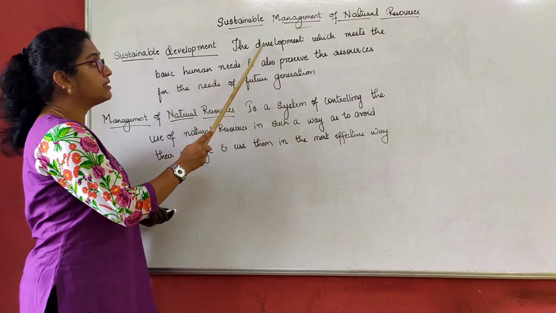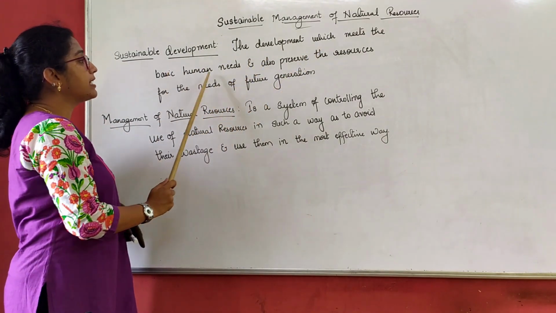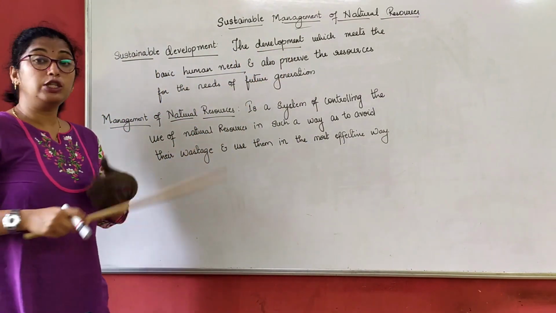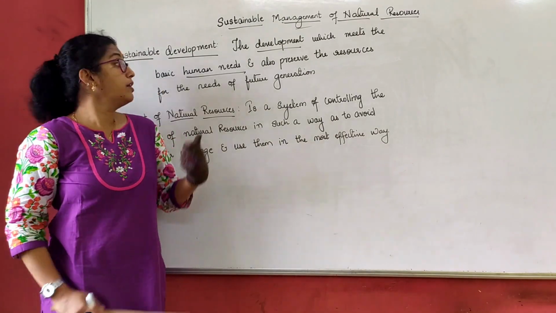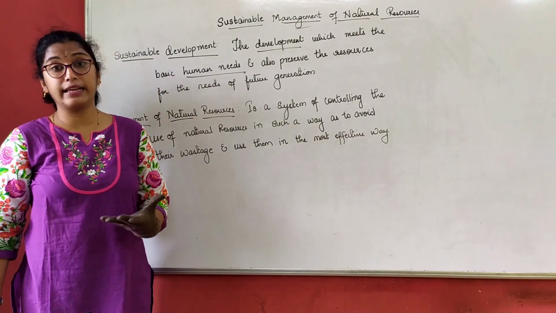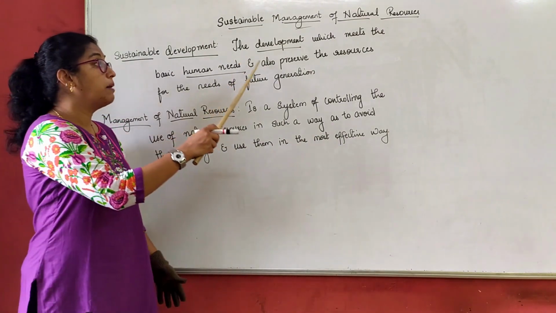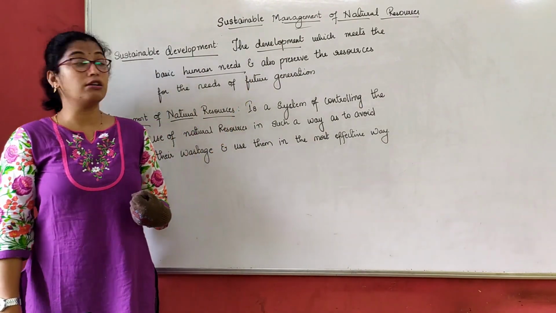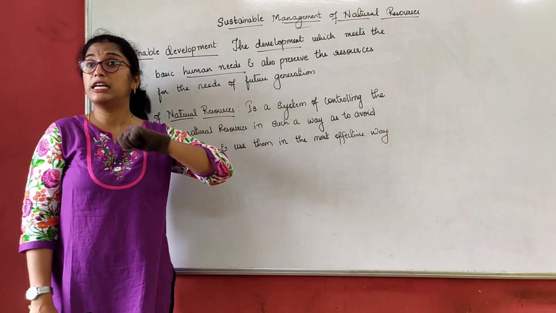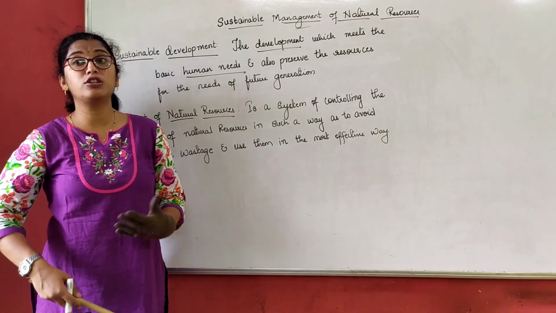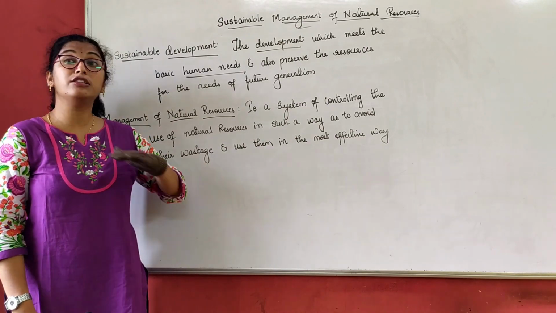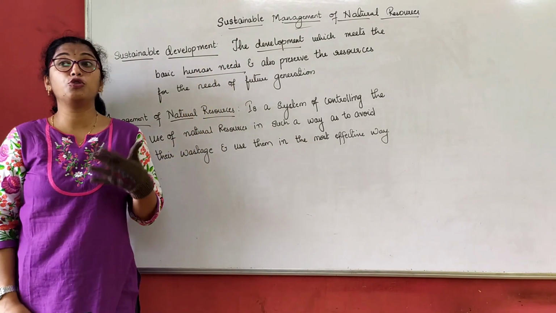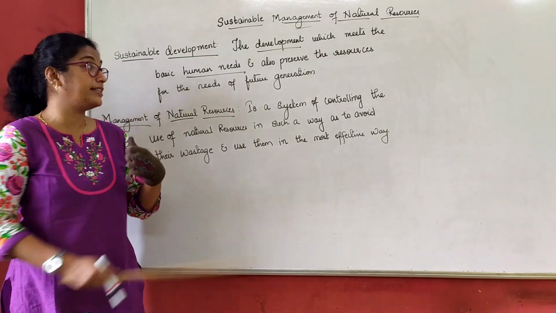Now, the word here, see, the development which meets the basic human needs. So, development and human needs, that means we are utilizing it for our development, right? For basic human needs, what we require for our development, for our progress, but also preserve the resources for the needs of the future generation. Now, it is not that we have to completely stop using fossil fuels, stop cutting down the trees, stop making furnitures out of wood and all, etc. No, we are not saying stop everything, abandon everything, but make sure that you use it according to your need only, not according to your greed.